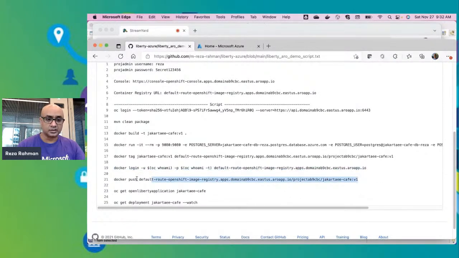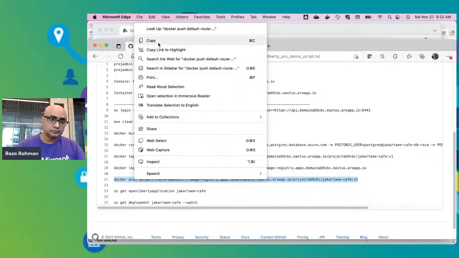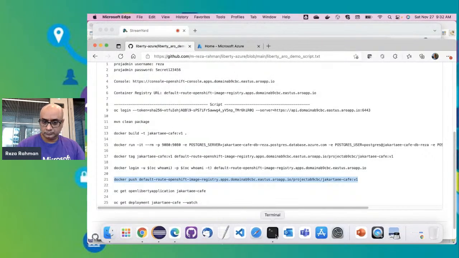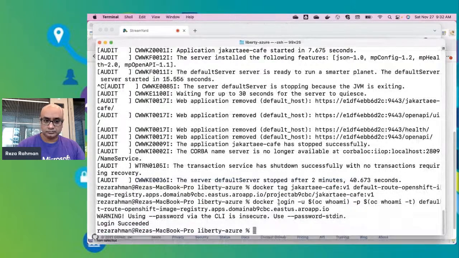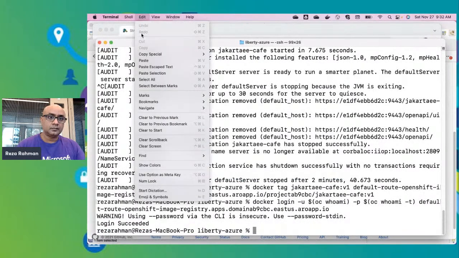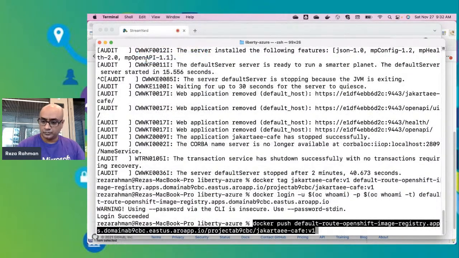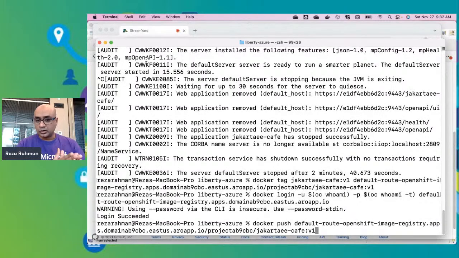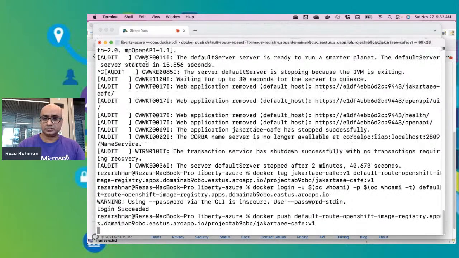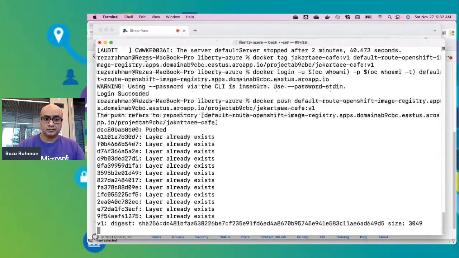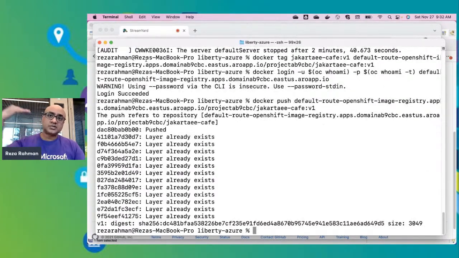So again, I'll show you the syntax for that. All right, so simply docker push and then specifying the whole long name of the image. So let's go ahead and do the push. And so the image is now pushed and available in the Docker registry.